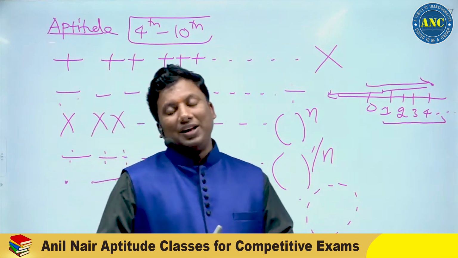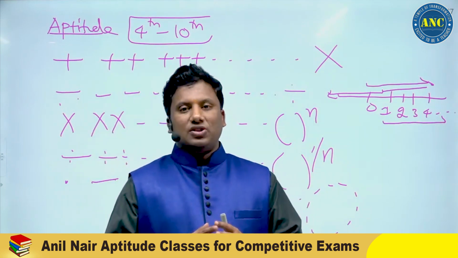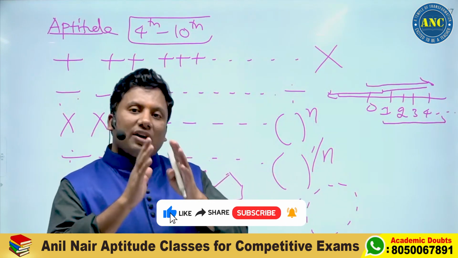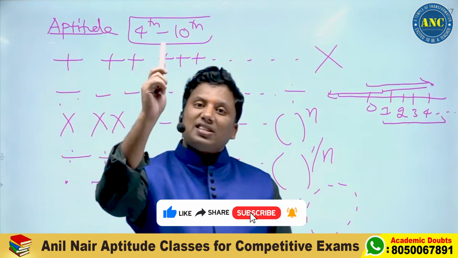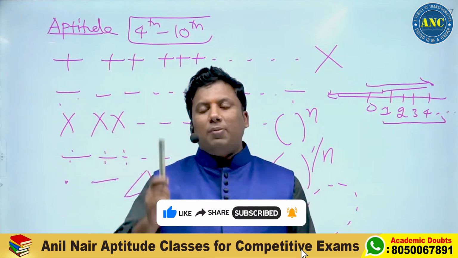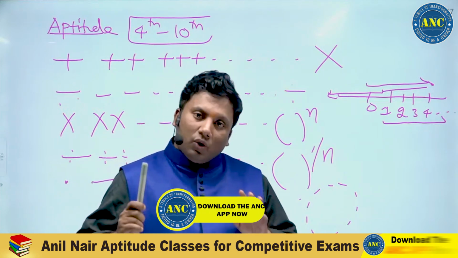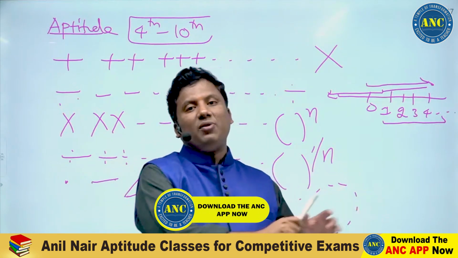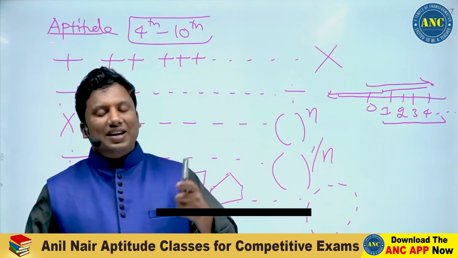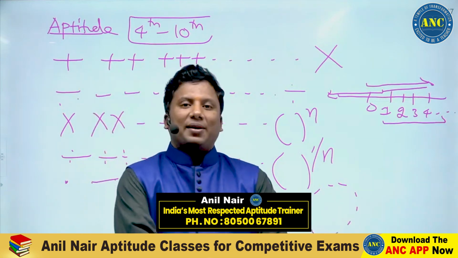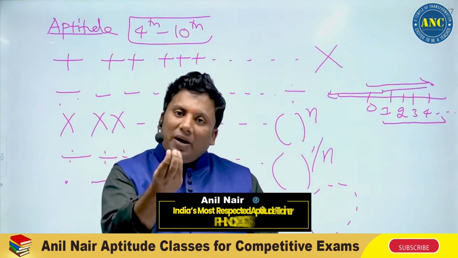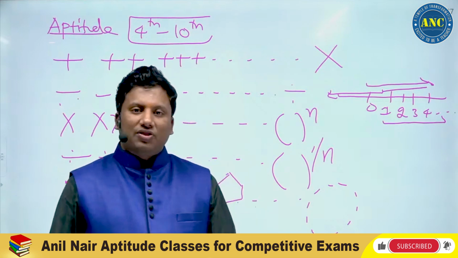I told in the morning class, countable infinite means you can count it, but you have better things to do in life. How many stars are there in the sky? You can count it, but it's a waste of time. How many points are there in a straight line? How many numbers are there between 2 and 3?